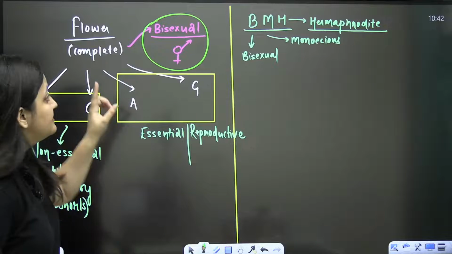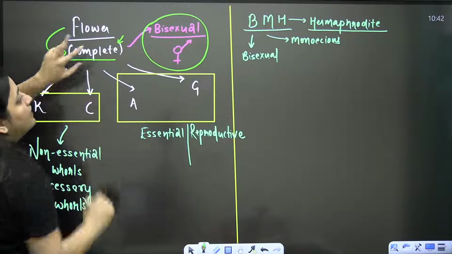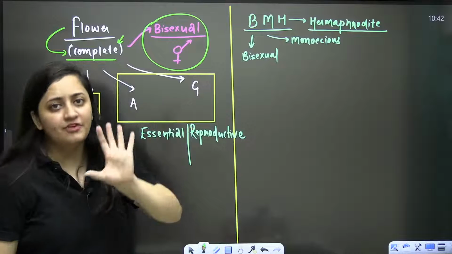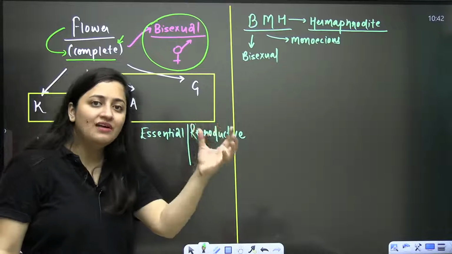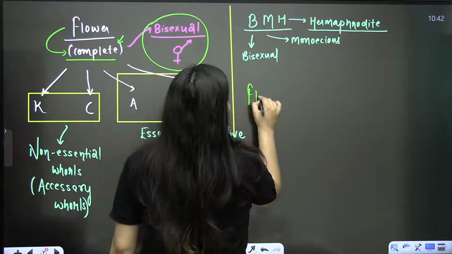And secondly, see, now I just said that this flower is bisexual because it is having all the 4 whorls present, so we will call it a complete flower. Why am I calling it bisexual? Because it is having male part as well, female part as well. In one flower, you have the stamen as well, you have the pistil as well. But sometimes you know what the scenario is?